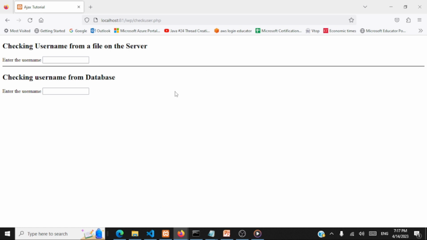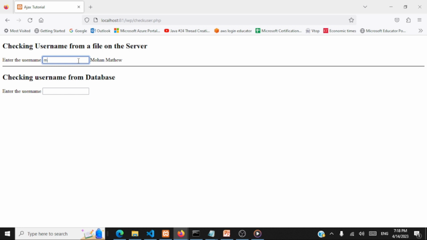So this is the output. You're going to have two sections. I told you, check username from a file on the server. We have the usernames inside an array in a PHP script. If the user enters just one letter, say S, the corresponding username that starts with that letter is fetched. Say if the user enters M, then we have Mohan and Matthew, and these values are stored inside an array in a PHP file on the server.